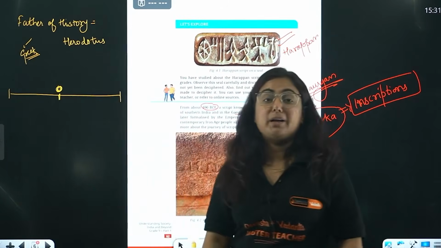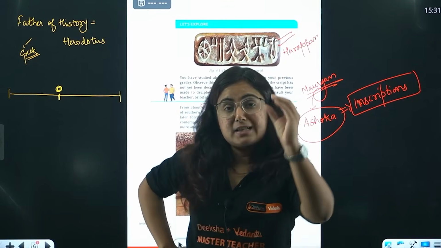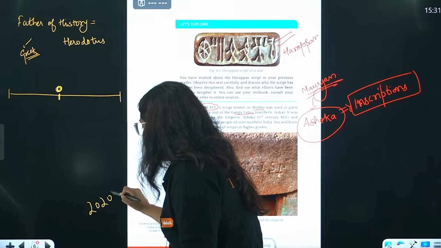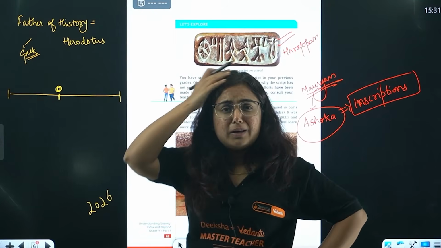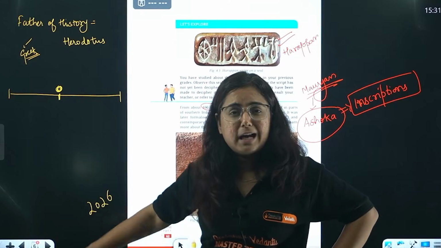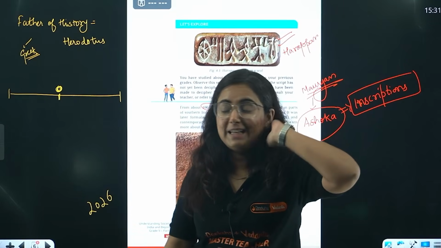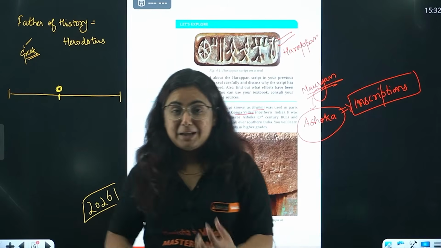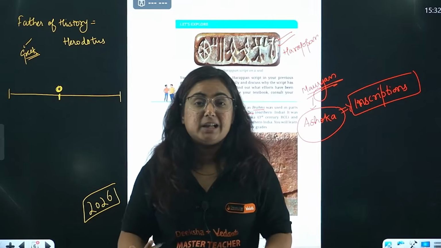From where to study history is now the question. Which year is considered as the 0 year? Right now it is 2020, okay, 2026. I am living in 2020. When I thought about which year is running, I thought 2020 and I was like, okay, it's far behind. So yes, we are in 2026, but there might be a time when there was a 1 year. So when was that 1 year?